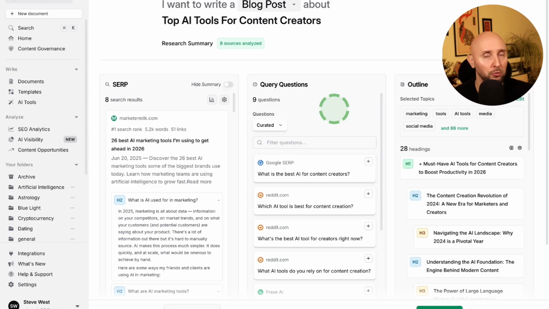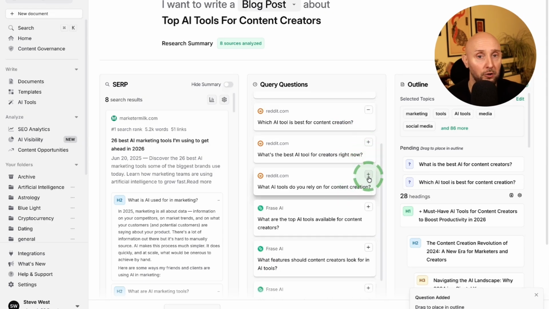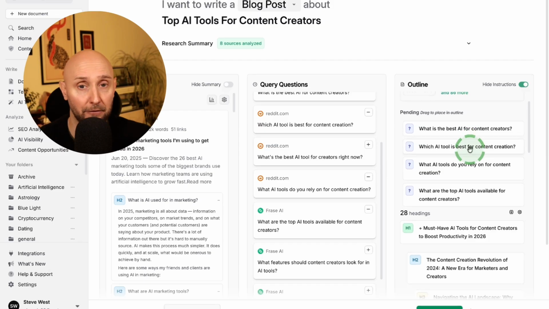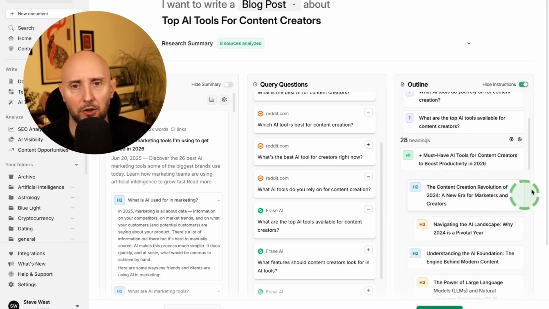And Phrase has also pulled some questions that are commonly asked online about your topic. So you can select the ones that you definitely want to be included in your article too. And now here is the proposed outline for your article that Phrase is going to create for you. And here is the headline and each of the subheadlines within your content. And you can click on any of these and make changes before your content's written.